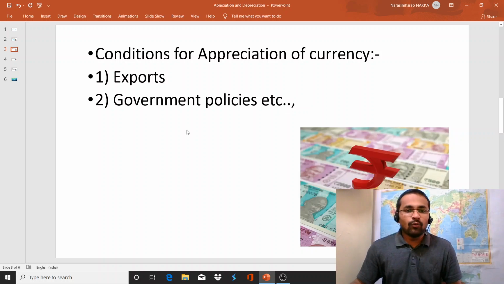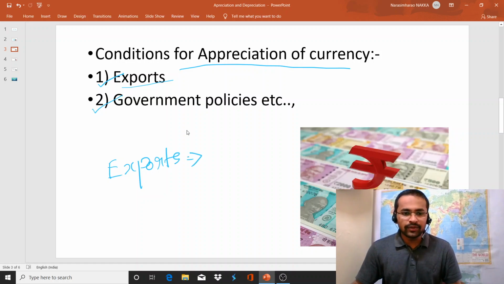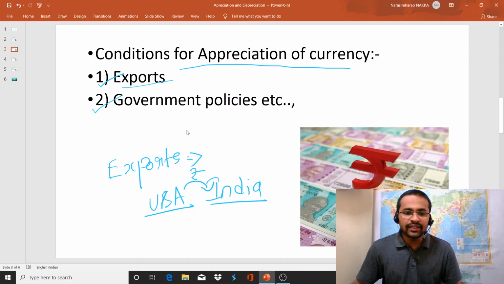Then, what are the conditions for the appreciation of a currency? Number one, exports, and number two, government policies. As far as exports are concerned, for example, if the USA wants to purchase products from India, it has to pay in rupees, not in dollars.